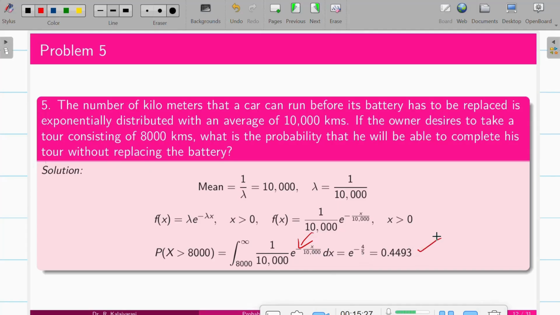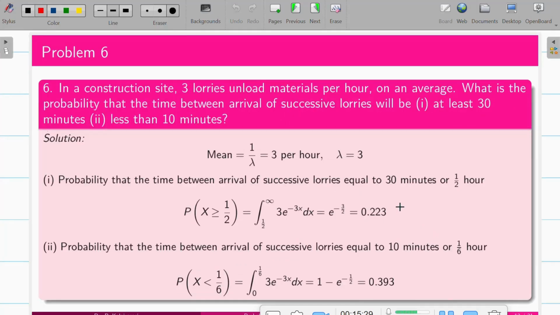So coming to the next problem, in a construction site, 3 lorries unload material per hour on average. What is the probability that the time between arrival of successive lorries will be at least 30 minutes and less than 10 minutes? So according to the given question, the mean is 3 per hour, right? So lambda is equal to 3.